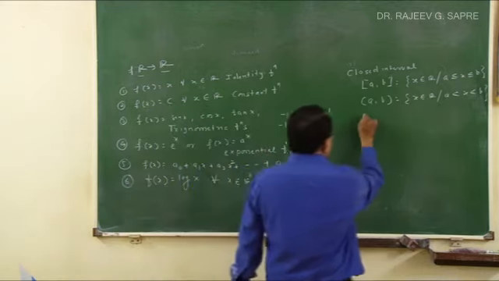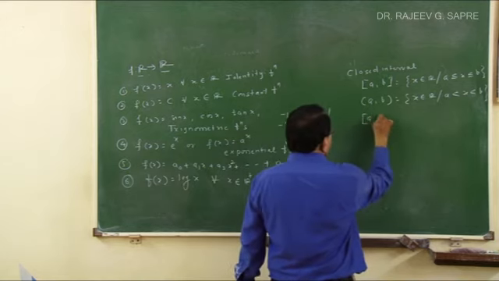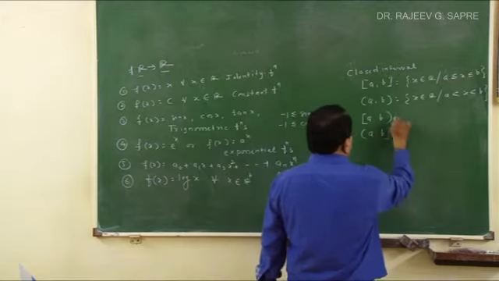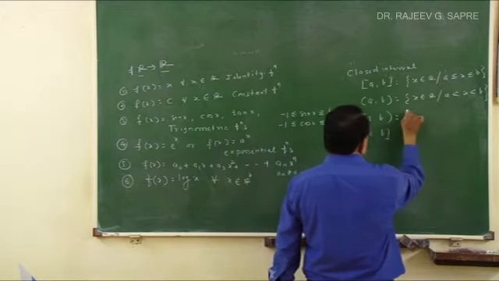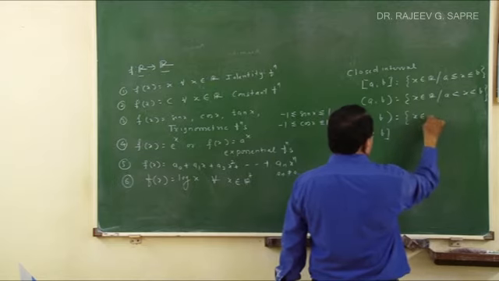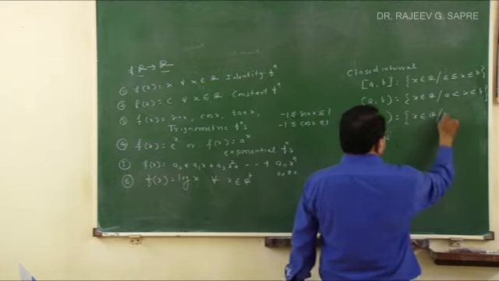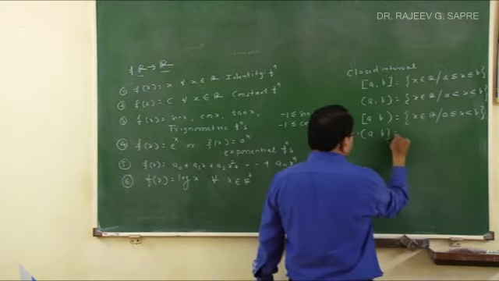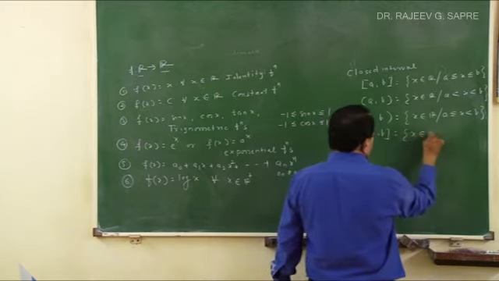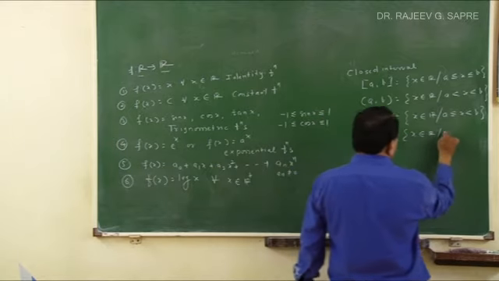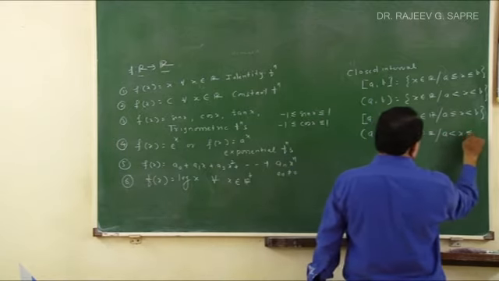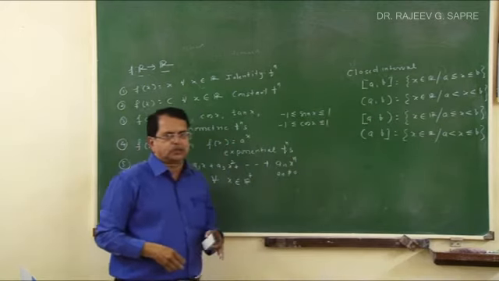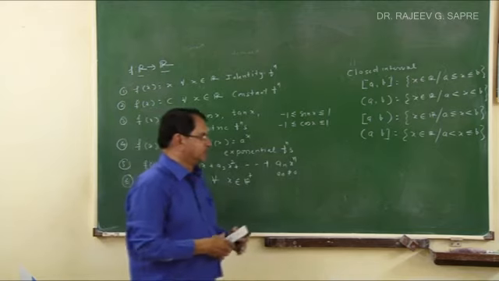And there is a thing called clopen interval. So it is closed at A, open at B, or open at A, closed at B. So in this set, A is included, B is not. So we will say x belonging to R such that A is less than or equal to x, less than B. And the other one will be x belonging to R, open at A, so A is not included, A is less than x, less than or equal to B. So these are 4 intervals we will come across: closed interval, open interval, clopen intervals.